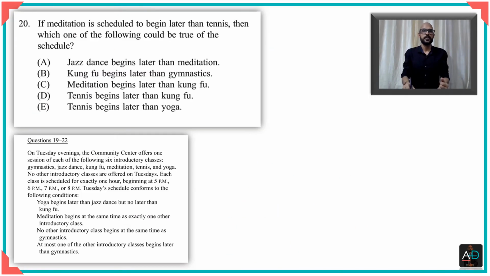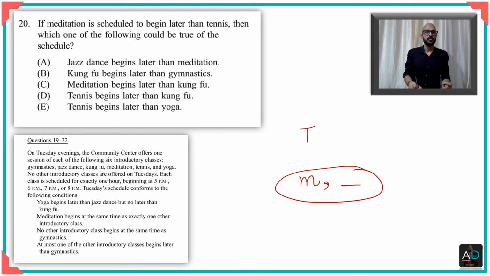Okay, so pause the video and try solving question 20 by your own self before you listen to my explanation. Alright, so let's solve this together. As you can see, meditation is scheduled to begin later than tennis, right? And as you know, whenever you see meditation, you would also have one slot empty along with it, okay? Also, there are a few things you should remember. As you know, it says that meditation would always have one. Likewise, we saw that gymnastics would never have anything.